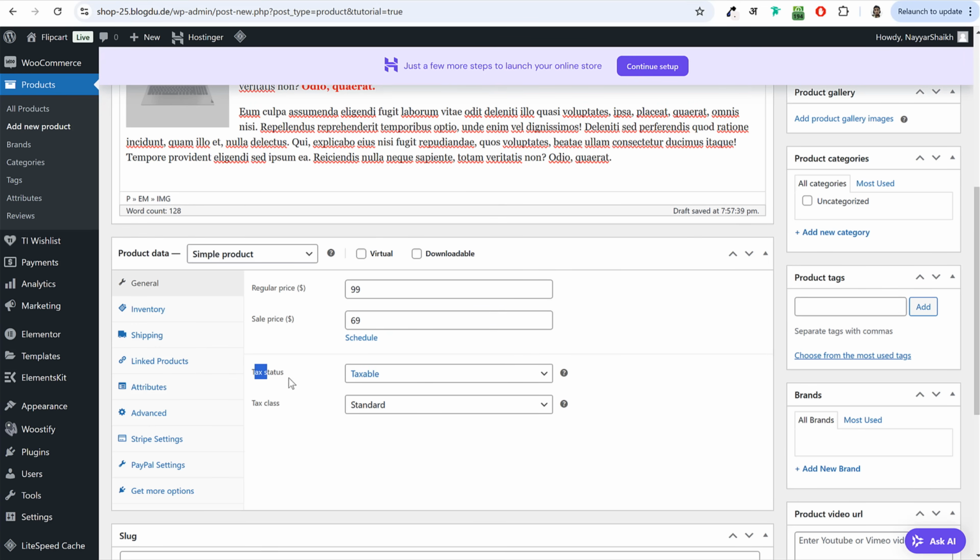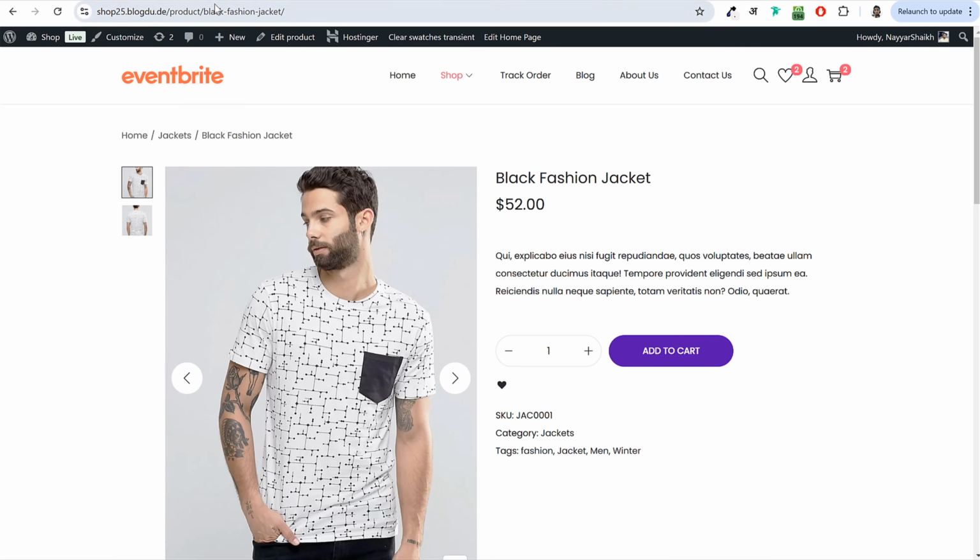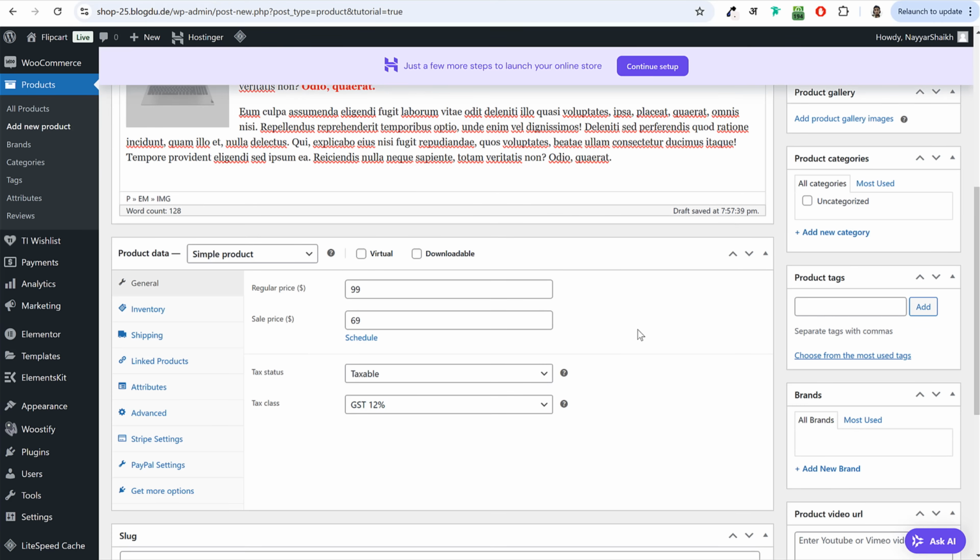You can also change this tax status, whether it is taxable or not. If you don't want to make it taxable, you can select none. If you want to apply some tax on this, some GST or VAT, you can select. So maybe on this t-shirt, 12% is applied, 12% GST or VAT or whatever it is in your country.